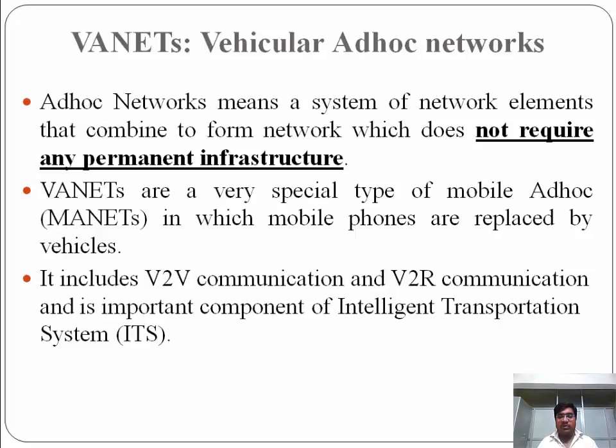There are two types of communications in VANET. One is V2V communication, that means vehicle to vehicle communication, and the other one is V2R communication, that means vehicle to roadside communication. For providing roadside communication, there are RSUs available on the roads which are fixed on the roads, and both of these communications are an integral part of intelligent transportation systems.